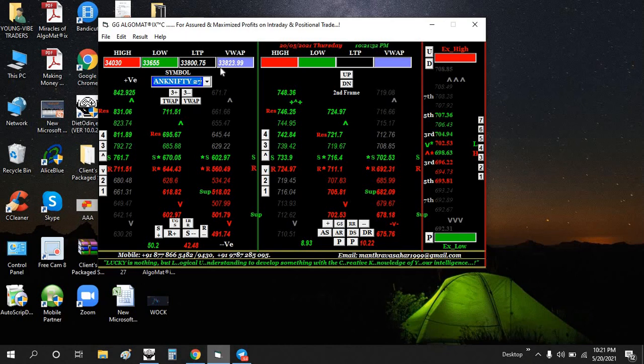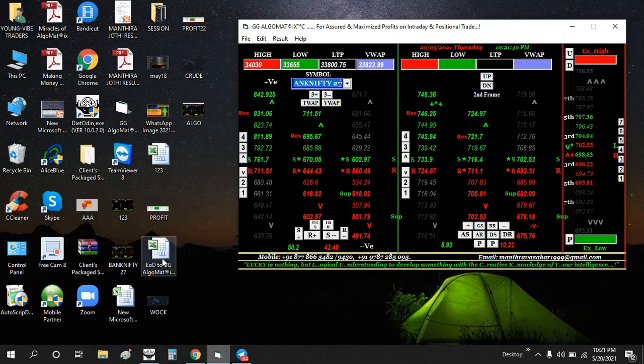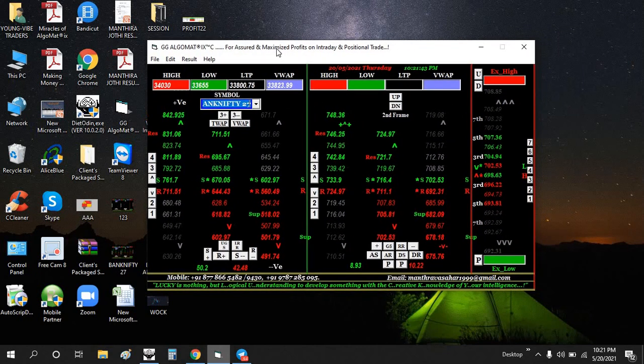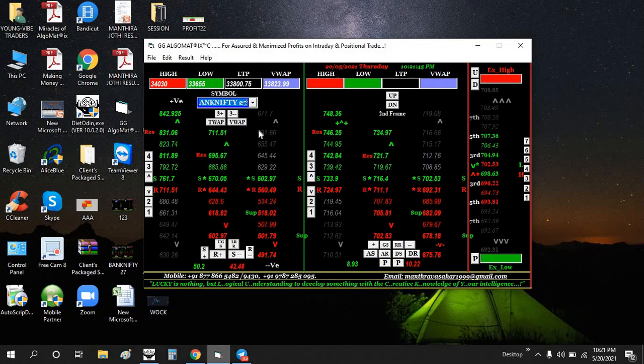Okay, so in algometrics, I have loaded the Bank Nifty data here. You need not type anything. It is preloaded. We take EOD every day, so it's just half an hour of work. After taking the EOD, you insert it in our algometrics, that's all. So I'm clicking the WAP. After clicking the WAP, we can find the trend for Nifty and Bank Nifty for the particular day. Here we have divided it into two parts. One is the positive side, the numbers we see in green color, and the numbers you see on the red side are the negative side.